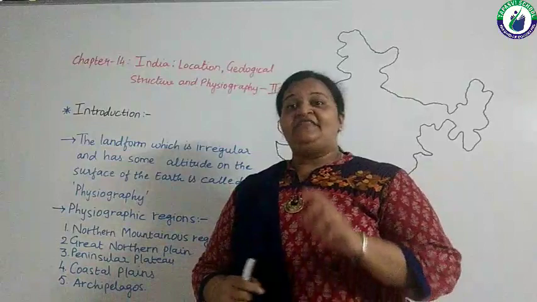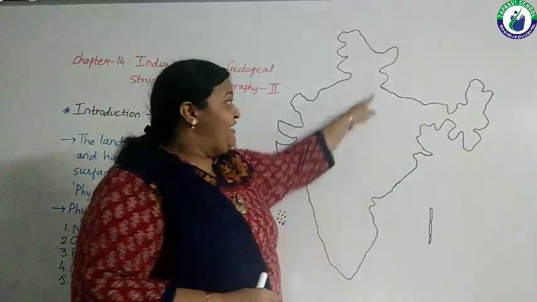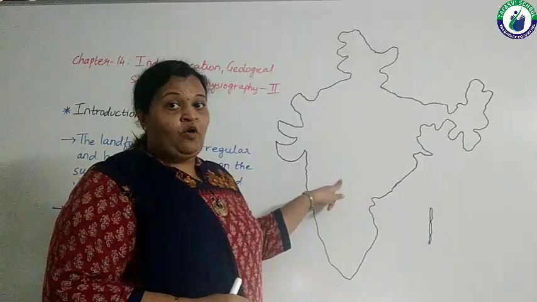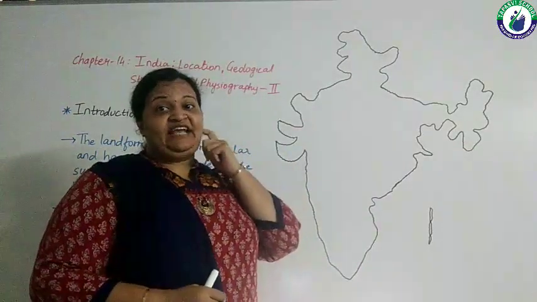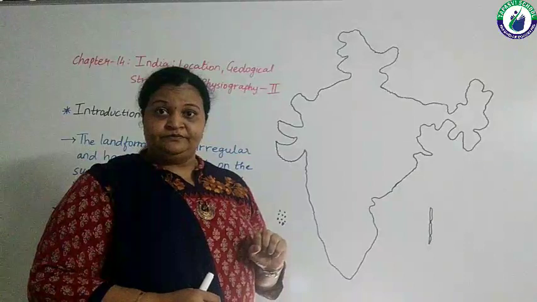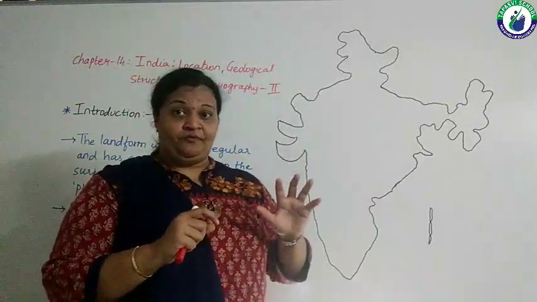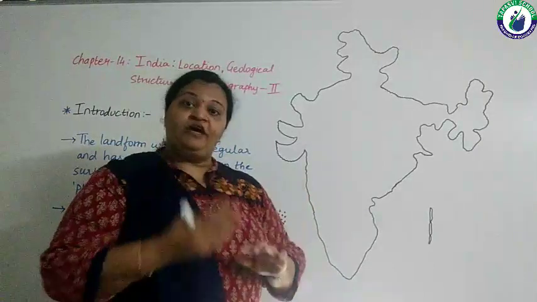Right? So whatever land area we have on India, that all is different than one another. It is having different land from one another.